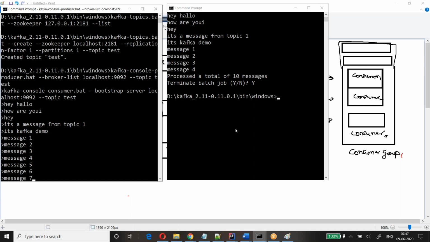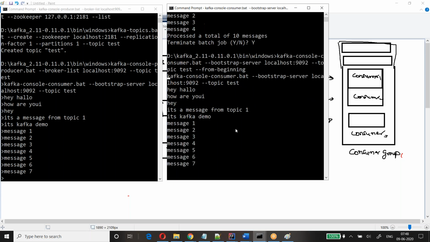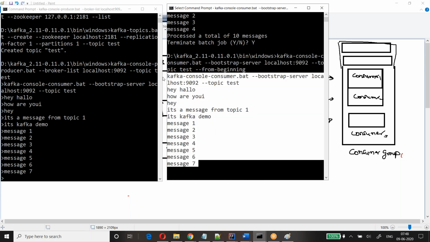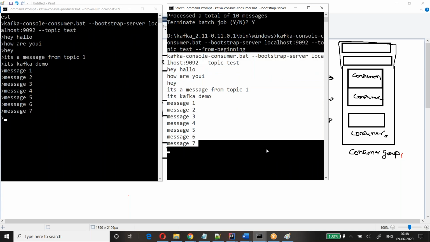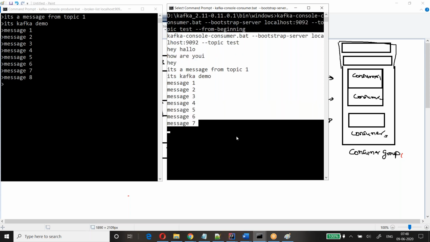One second, I have to change the cursor to the console. Now I'm entering the consumer using from beginning, so I got all the messages here. Now look here, I'm going to publish one more message in the publisher. Message 8. When I press enter, you'll get message 8 here. Why didn't it come?